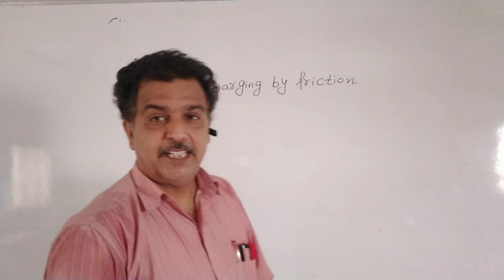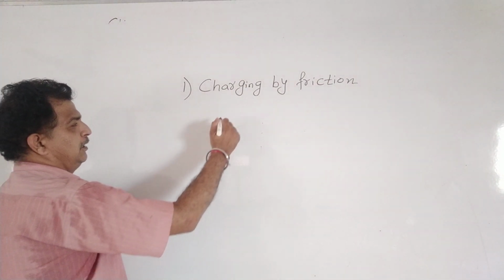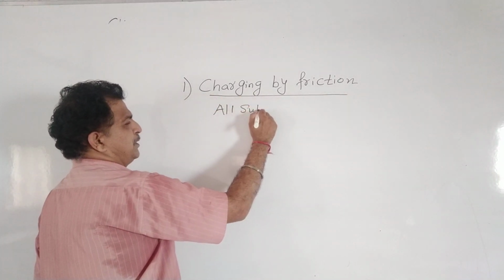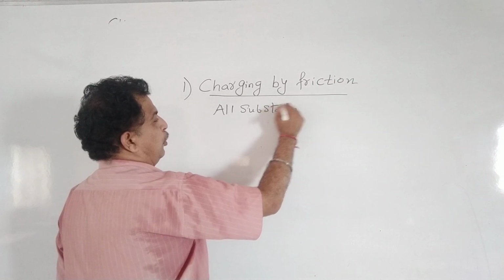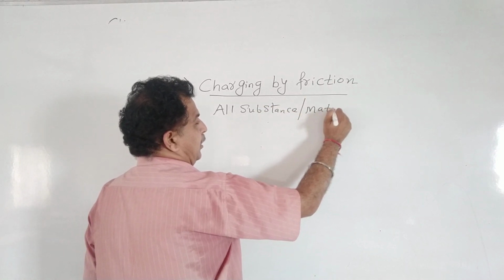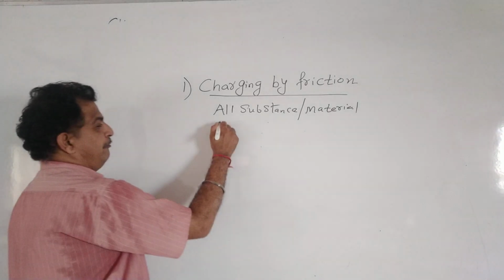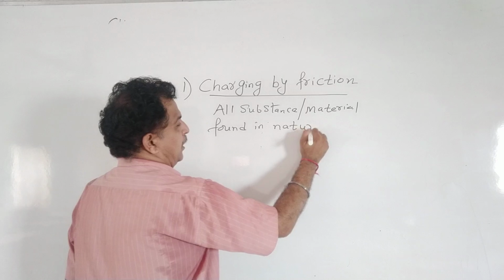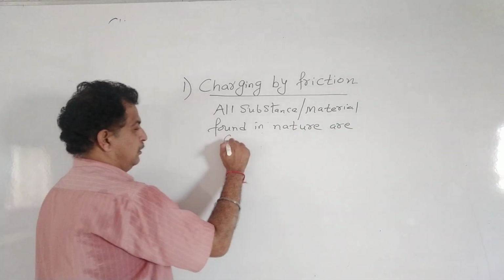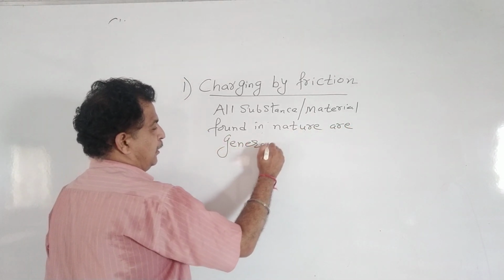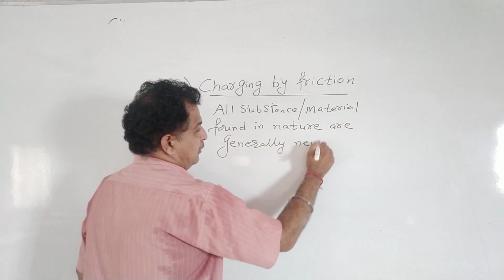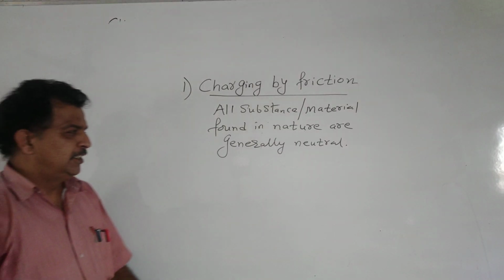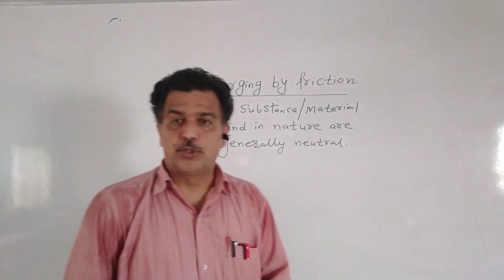Now, let us see that all substances or materials found in nature are generally neutral. So all the substances or materials which we find in nature are generally found to be neutral.